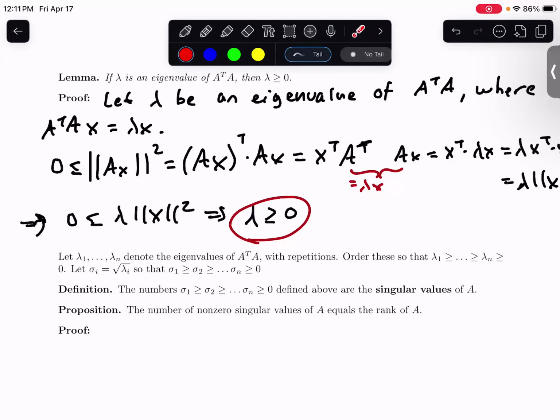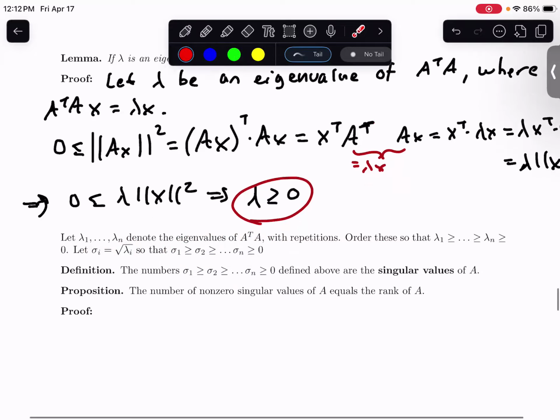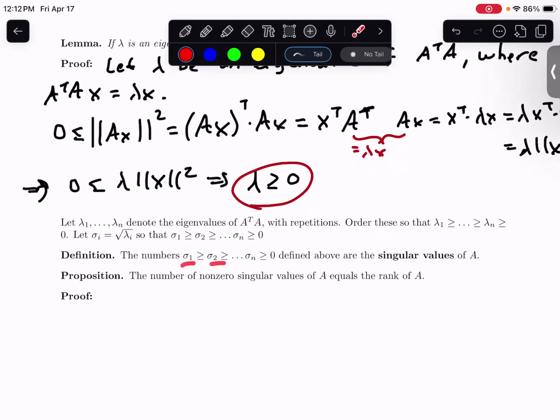And so then we let sigma i be denoted by the square root of lambda i. Again, we know this is defined because they're greater than or equal to 0, and it's going to preserve the order as well. So if lambda is decreasing as the index increases, the same is going to be true for these sigmas. So these numbers, sigma 1, sigma 2, all the way up to sigma n, are going to be called the singular values of A.